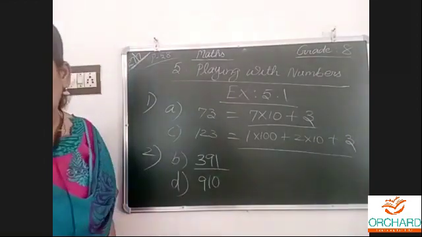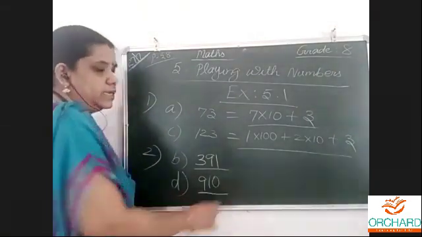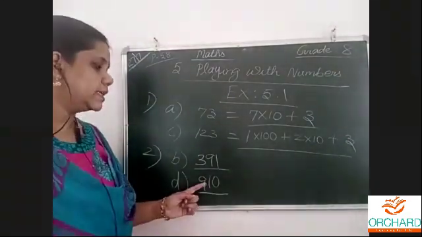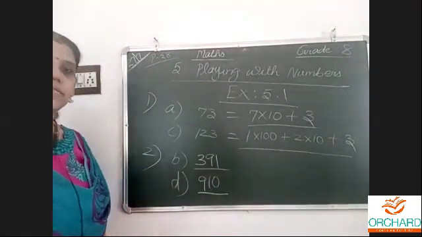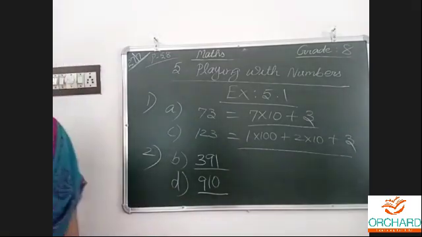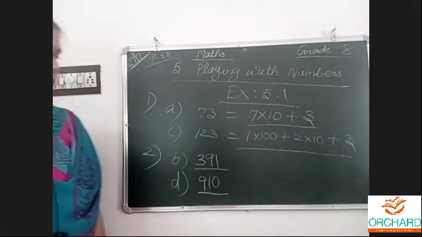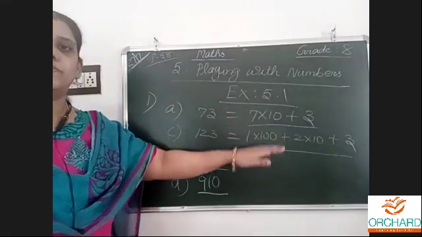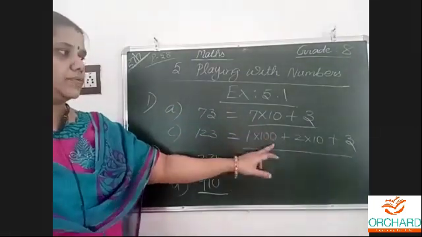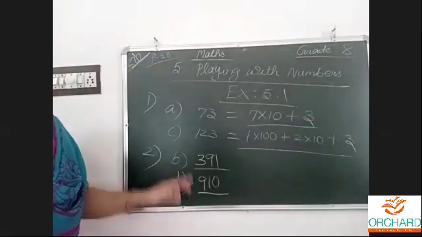Nothing is given in 1's place. 9 is in 100's position, then they have given 1 into 10, so 10. So from normal number to generalized form, and from generalized form to the numeral form.